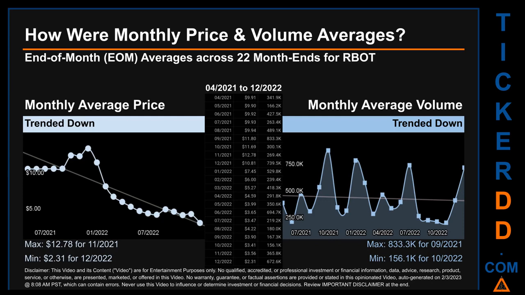The maximum end-of-month average price was $12.78 for 11/2021, while the minimum was $2.31 for 12/2022. Looking at volume, 09/2021 and 10/2022 respectively saw the highest and lowest monthly average volume at 833.3 thousand and 156.1 thousand.